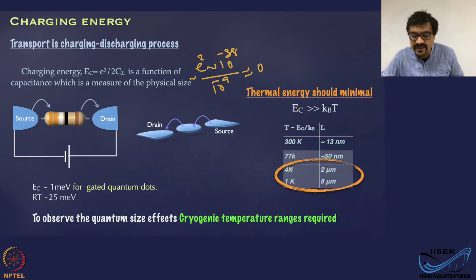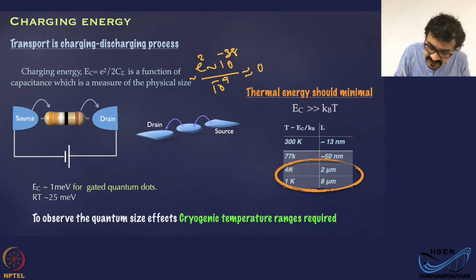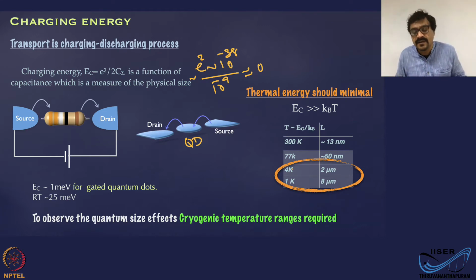And you can work out its self-capacitance, and the energy required to charge and discharge or to transport electrons through the quantum dot, QD, is substantial because the capacitance is very small.